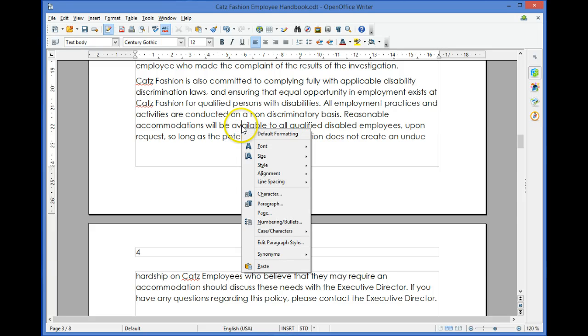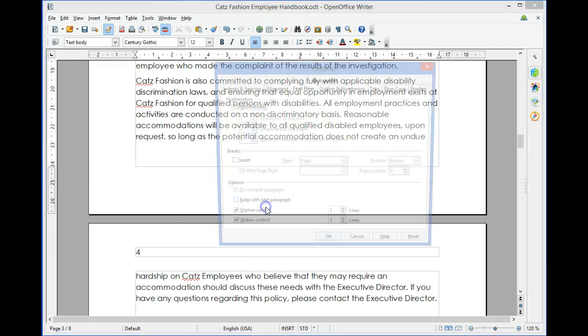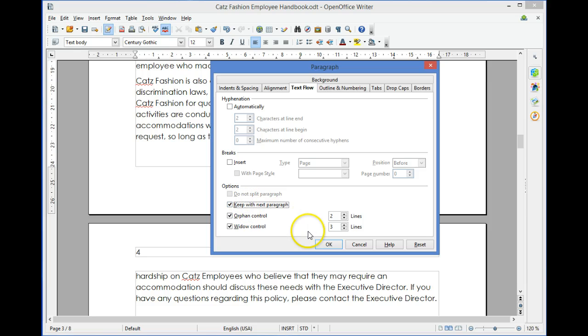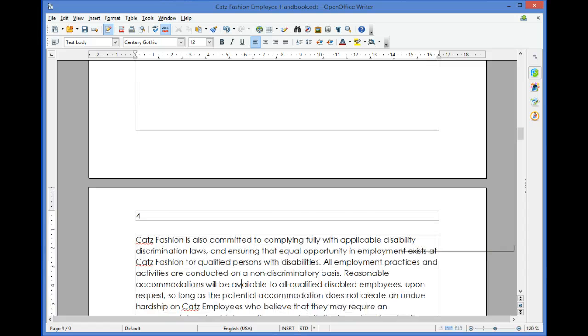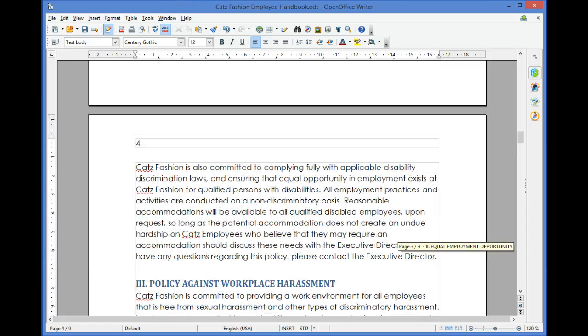We can also select it by right-clicking, choosing paragraph, and selecting Keep with Next Paragraph, and the whole paragraph now jumps to the top of page 4.